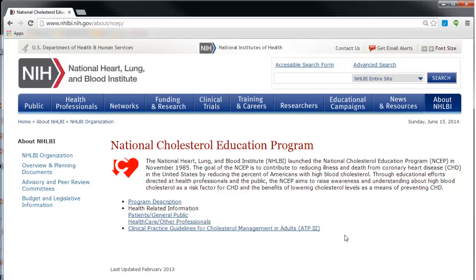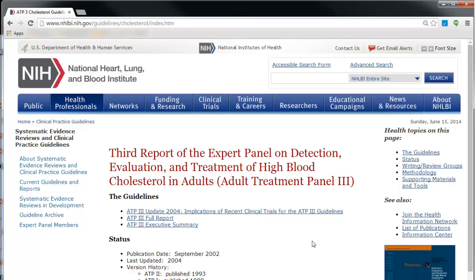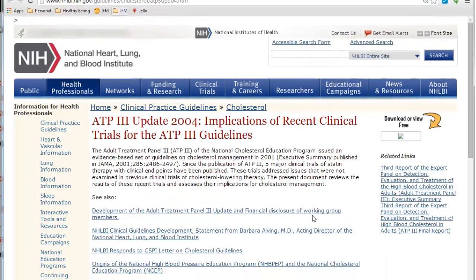And what we're interested in is the link down here, the Clinical Practice Guidelines for Cholesterol Management in Adults. So let's click here. And this is the page for the document. The document is called the Third Report of the Expert Panel on Detection, Evaluation, and Treatment of High Blood Cholesterol in Adults, also known as Adult Treatment Panel 3. This is the third time they've done this. And the couple of links down below are the document itself. So let's take a look at the actual document with the recommendations.